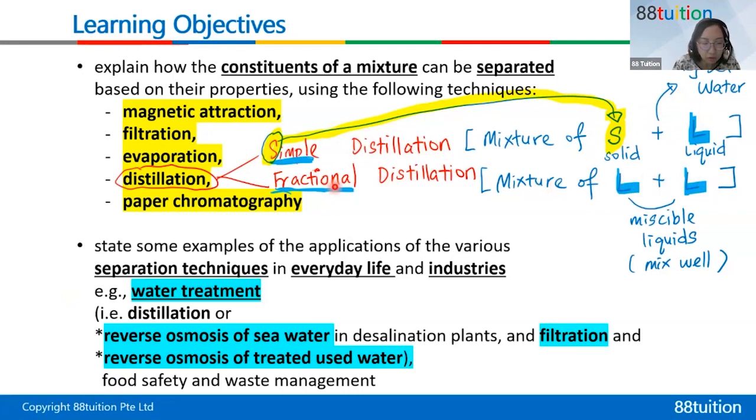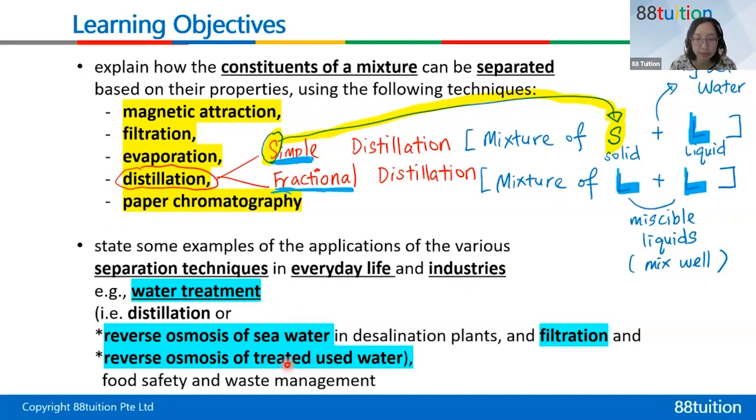All right, next, you need to know some examples of application, how you apply all these techniques in everyday life and in the industries, that means factories. Then you need to know Singapore's water treatment. Now, Singapore's water treatment, we are using a lot of reverse osmosis. Either we do reverse osmosis on seawater, or we do reverse osmosis of treated used water. Treated used water means actually it's dirty water, it's wastewater, or your urine water or the water used by factories. Then you recycle the used water and make it drinkable.